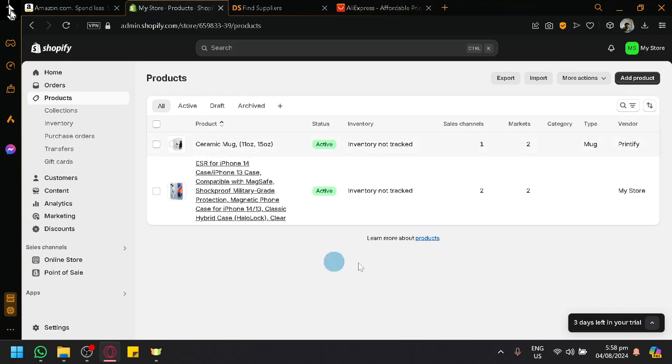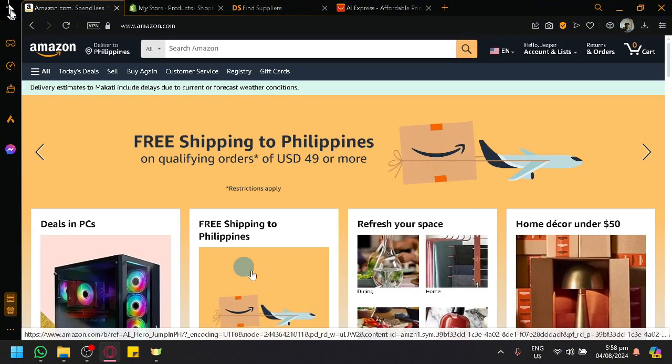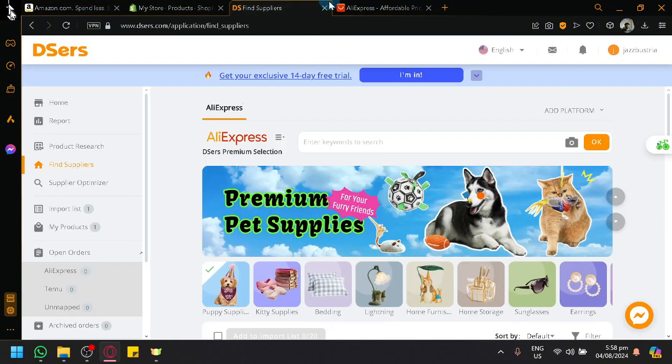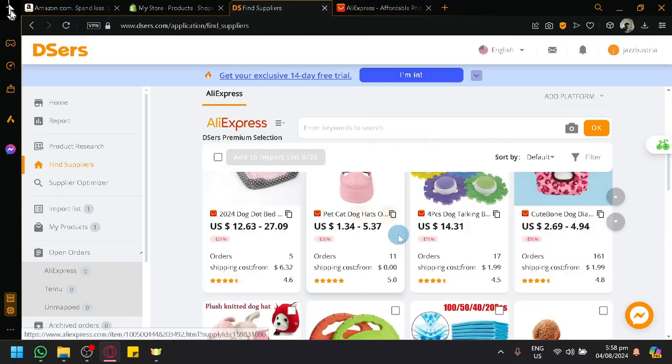Now, we're going to use Deezers to find products in AliExpress for us over here to put into our Shopify store. And in theory, if you have successfully connected your Amazon and Shopify together, you should be able to put it back into the Amazon store as well. So let's look for different items over here.